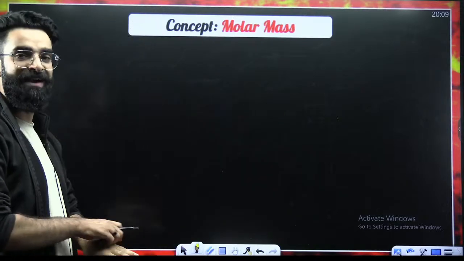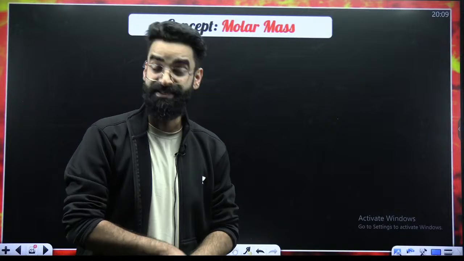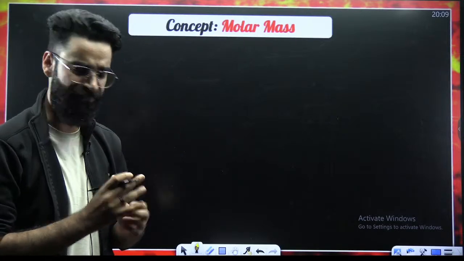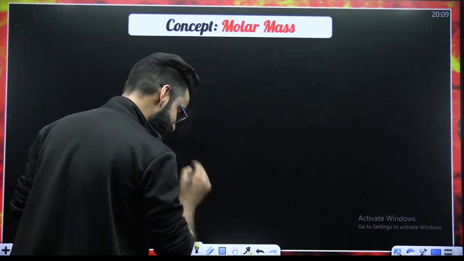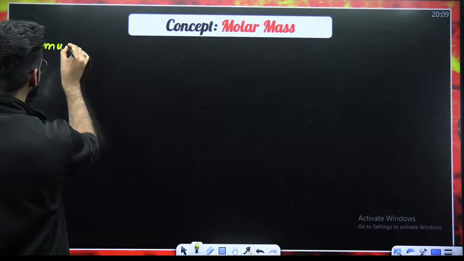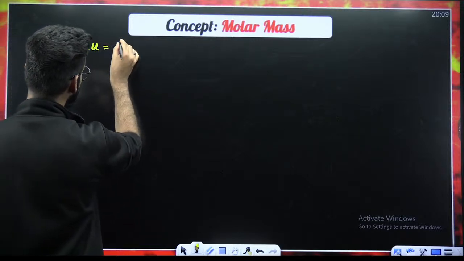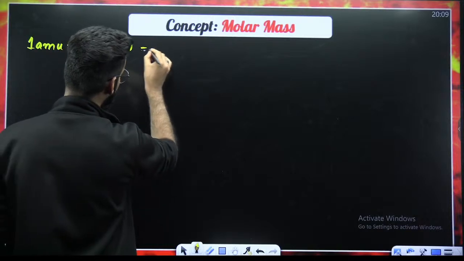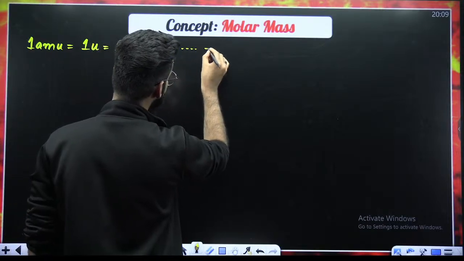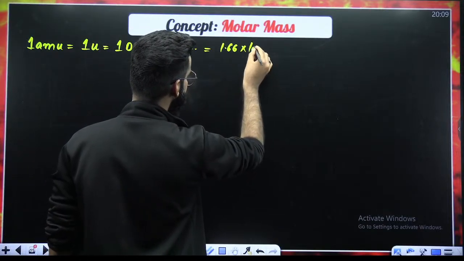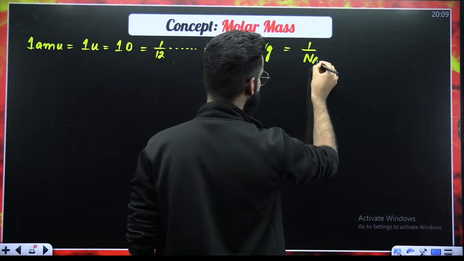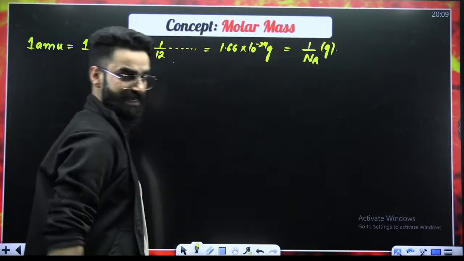All right. The next terminology, my dear students, is the molar mass. This is again one super important term which you need to know. So how do we define the term molar mass? Before defining it, I'm going to write the same statement again, which I gave you a few minutes back. 1 AMU, which is what you call 1U, which is what you call 1D. How did we define it? We defined it as 1/12 of the mass of a carbon-12 atom, which came out to be 1.66 into 10 raised power minus 24 grams. And in terms of Avogadro's number, I wrote it as 1 divided by Na grams. This is the statement which I gave you already.